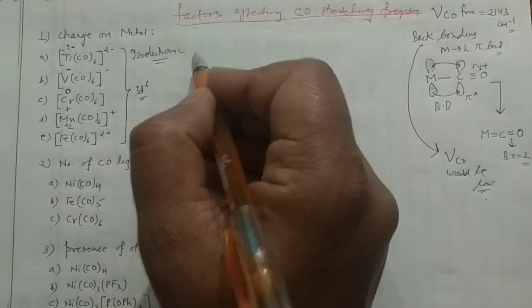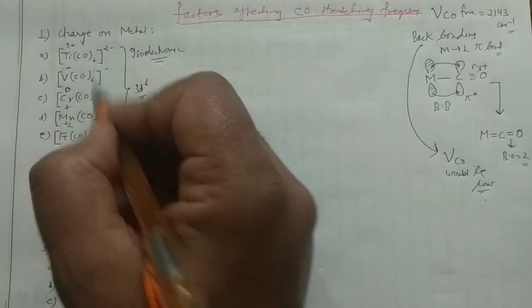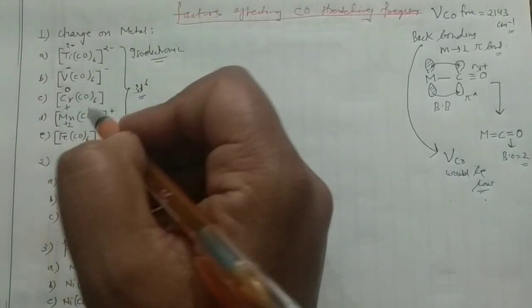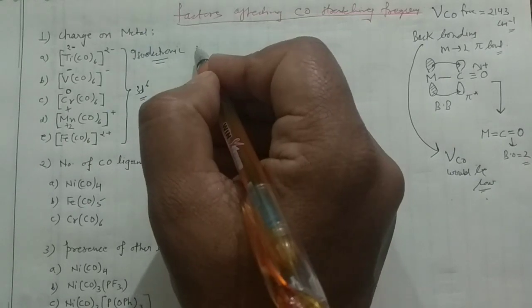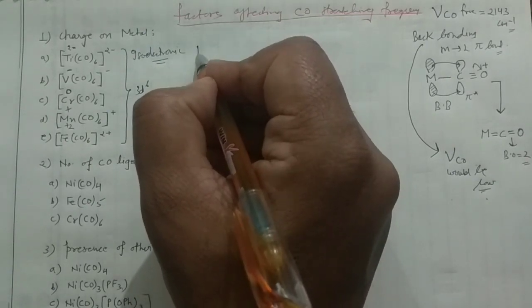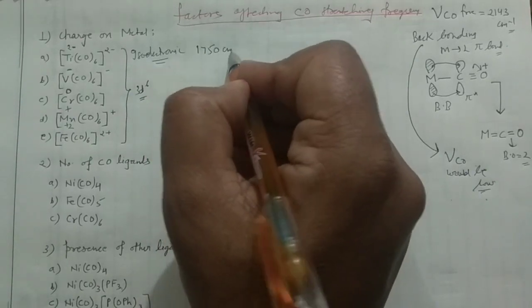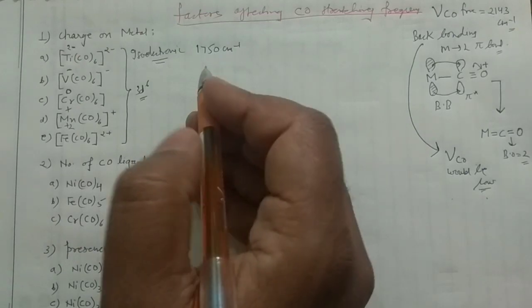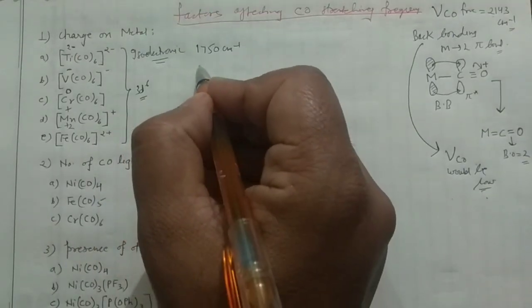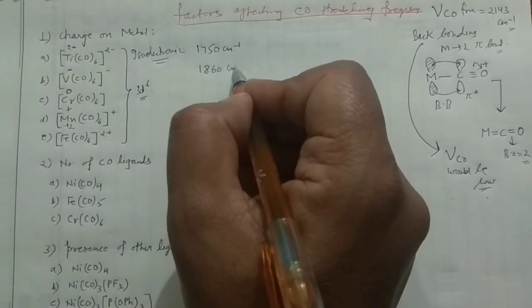Now the important observation is that if you know the carbonyl stretching frequency for these 6 carbonyls, in the first case the value is somewhere around, if I'm not wrong, 1750 centimeter inverse for this titanium complex. For this vanadium complex it goes a little higher, that is 1860 centimeter inverse.